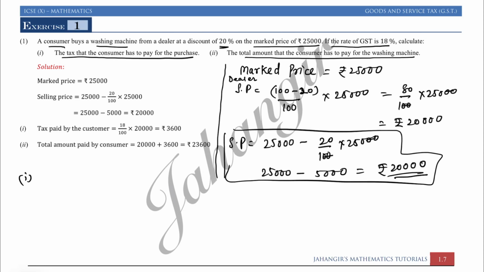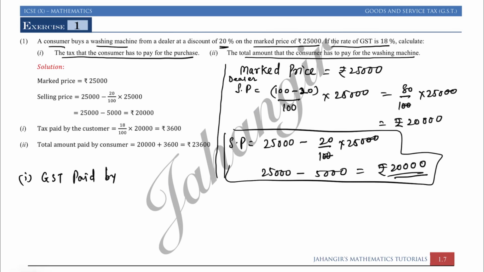So now the customer had bought it for rupees 20,000. Now the customer will pay 18% tax. Here they had not told us to find CGST or SGST. They just told us to find GST. Whenever they say GST, just write it like this: GST paid, the tax the customer has paid.